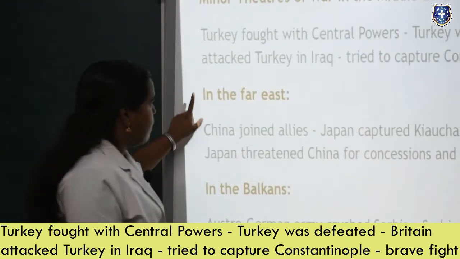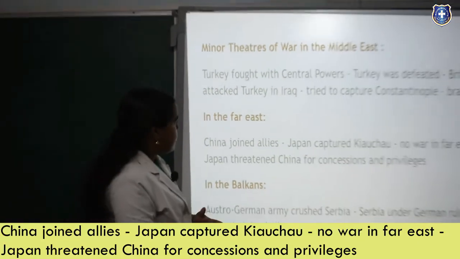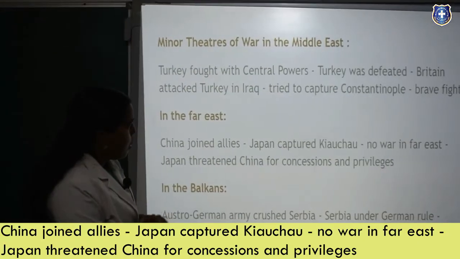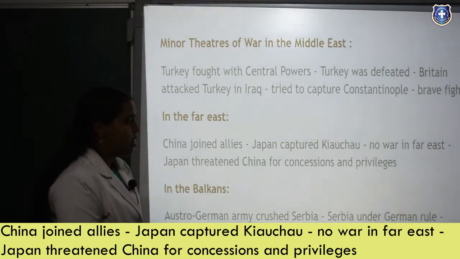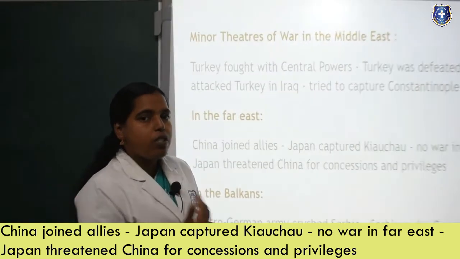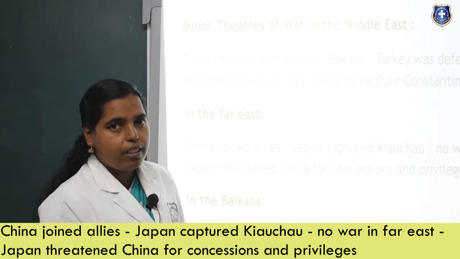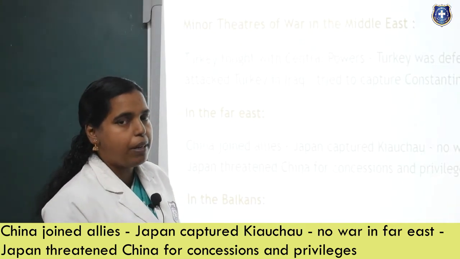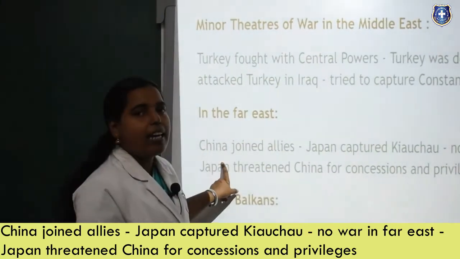This is the thing. Then the next topic is the Far East. China joined the Allies. Japan captured Kyushu. No war in the Far East. Japan threatened China for concessions and privileges. In the causes of the war, we saw that Japan was attacking China for the Manchu dynasty. So again here, Japan is targeting China.